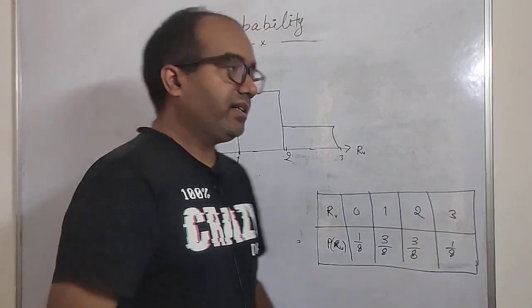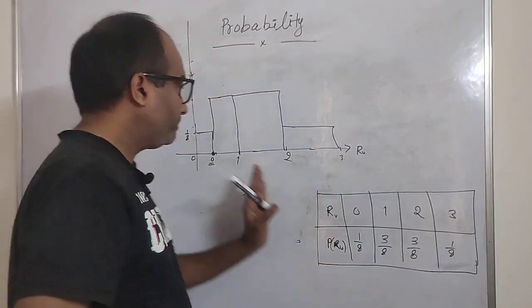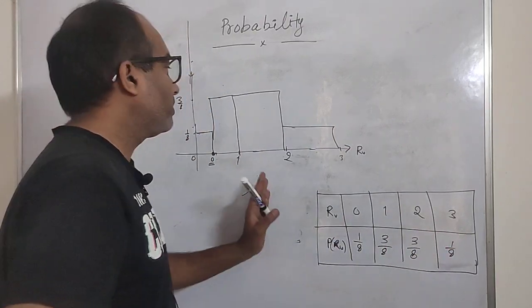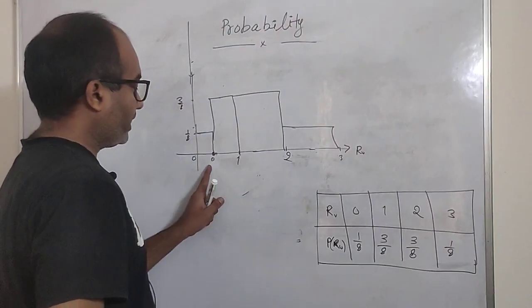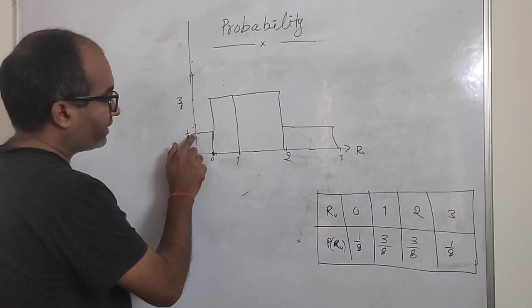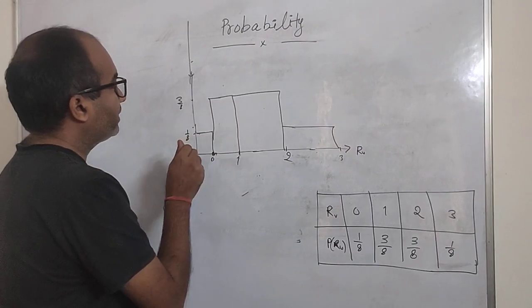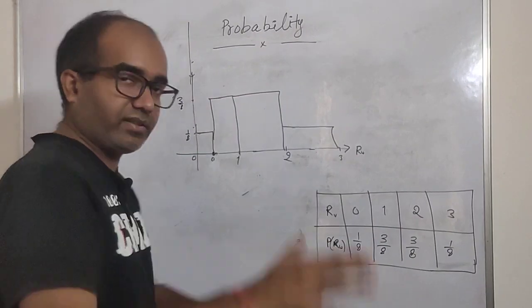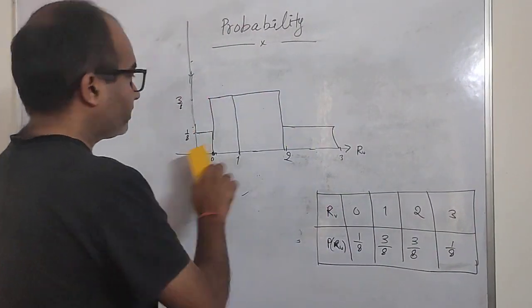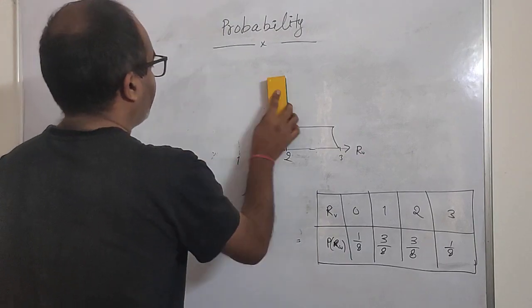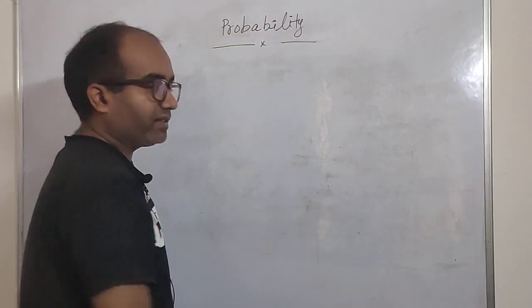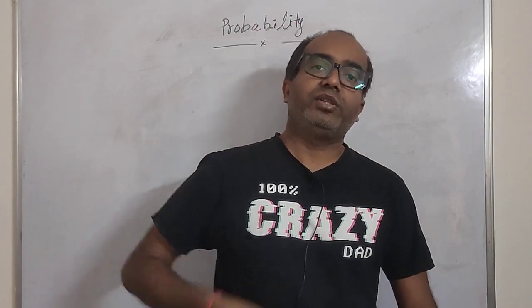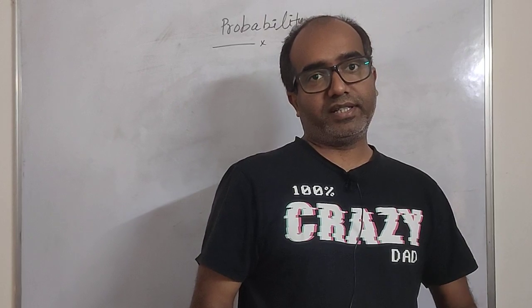So this is known as the probability distribution curve, and this is known as the binomial distribution curve. Why it is known as the binomial distribution curve, we'll discuss in the coming videos. Here I have taken one event, one random variable value, which is 0. I cannot take it as coinciding here because it would be a bit difficult to visualize this shape. So these are the possibilities of getting the values. This is how the probability distribution curves are made using the random variables. I hope you have understood the random variable and how the distribution curves are created.